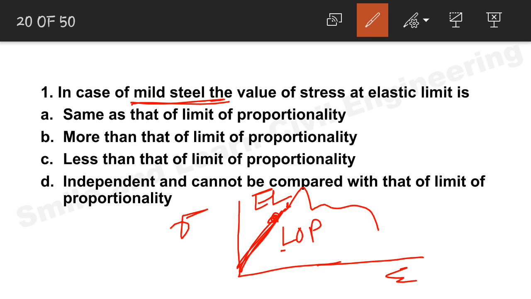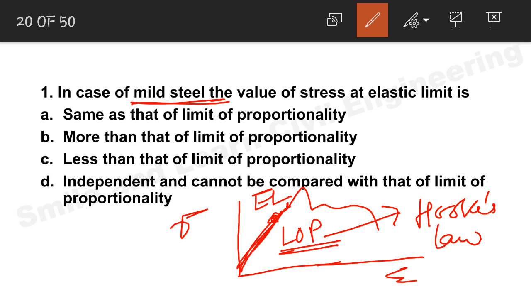Within the limit of proportionality, stress is proportional to strain, which is Hooke's law. After the limit of proportionality is crossed, the elasticity of the material is still there, but it may not be proportional to strain. Therefore, the correct answer is option B, more than limit of proportionality.